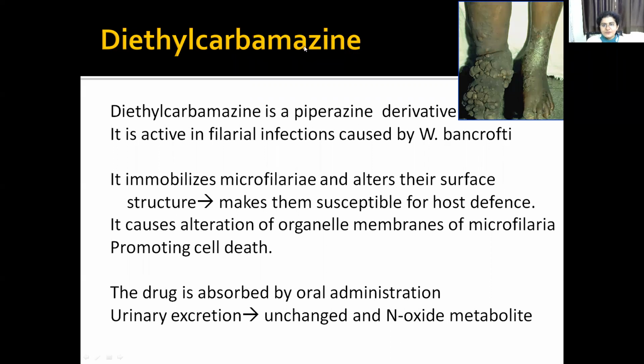So diethylcarbamazine is otherwise called DEC. It is mostly used for filarial infections. Directly it will go and bind to microfilaria and then it will immobilize this microfilaria and alter their surface structure. Then also it causes alteration of the membranes of this microfilaria and causes direct cell death. So this drug is absorbed by oral administration. Urinary excretion: the drug is excreted unchanged and as N-oxide metabolite.